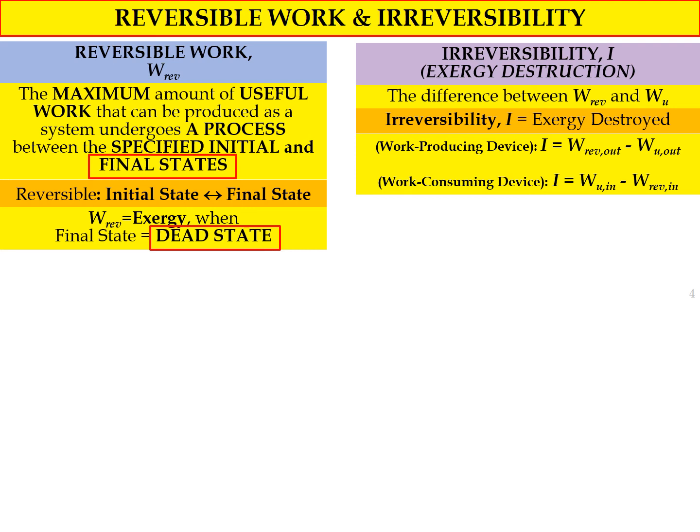And for a work consuming device such as a pump and also a compressor, I equals W useful in minus W reversible in. So this equation is also similar to I equals WU in, which is the actual amount of work in that we need to supply to the device, minus W reversible in, which normally represents the ideal W in that we need to supply to the work consuming device such as a pump and also a compressor.